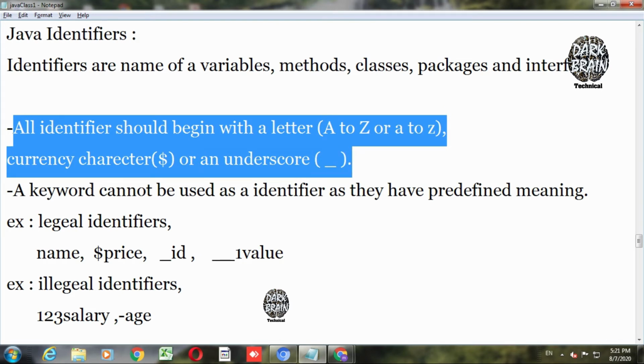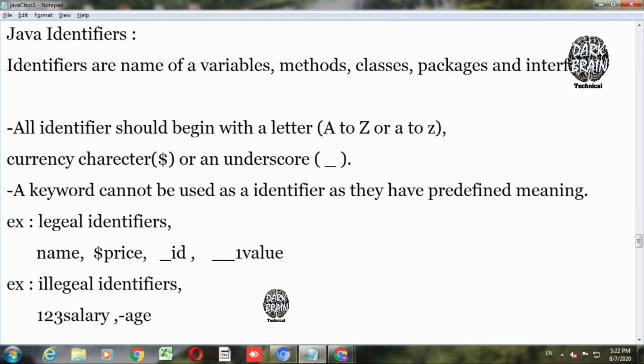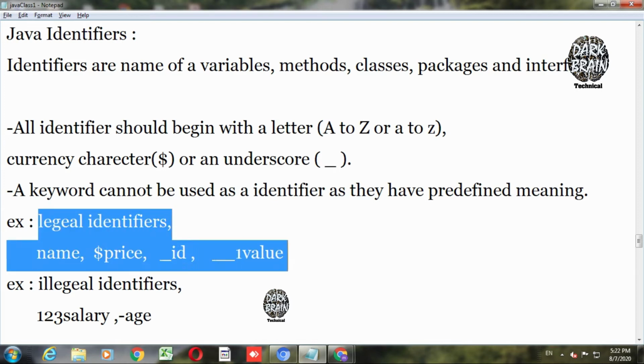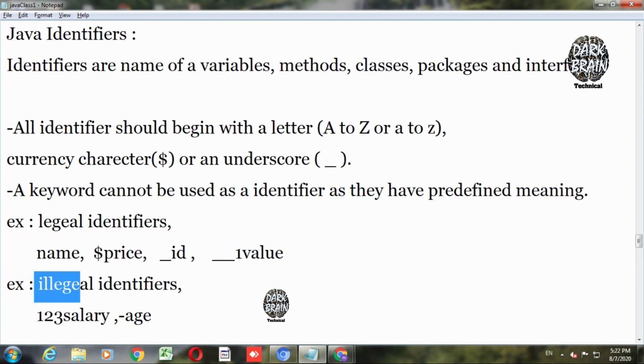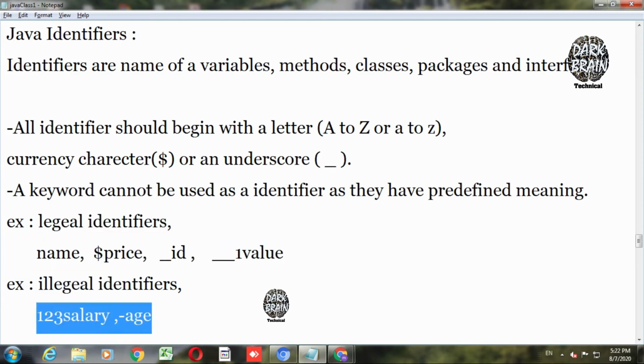These are some examples of valid, legal identifiers: those that start with a letter, an underscore, or a dollar sign. Anything apart from that, like starting with a digit, will be an illegal identifier.